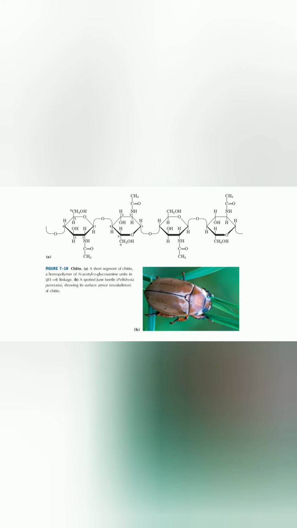Glycogen is the main storage polysaccharide of animal cells. Glycogen is a polymer of glucose subunits with alpha 1 to 4 linkage and branches with alpha 1 to 6 linkage. And chitin is a linear homopolysaccharide composed of N-acetylglucosamine residues with beta linkage. The structure is shown in the video.